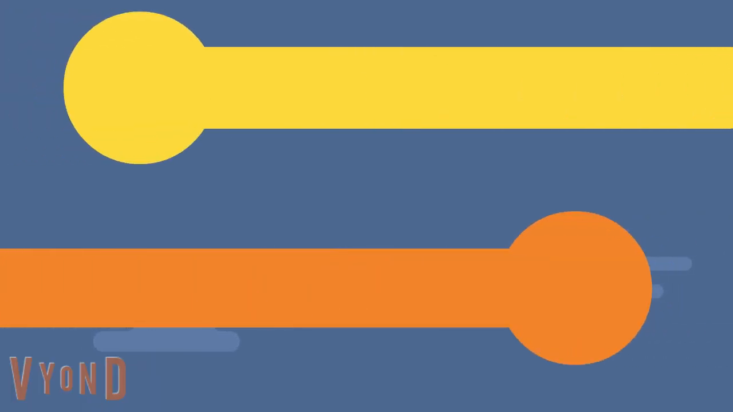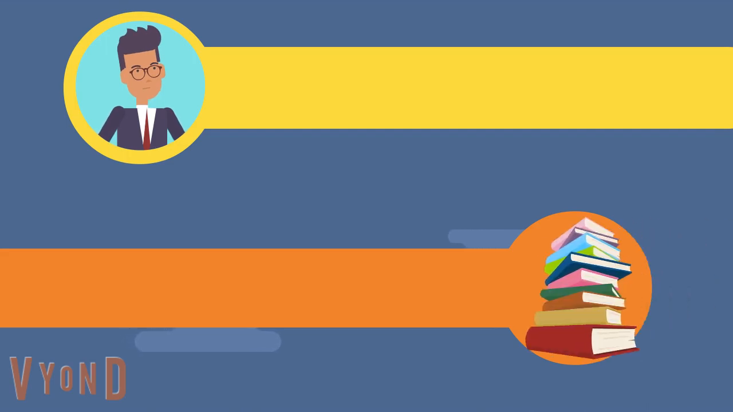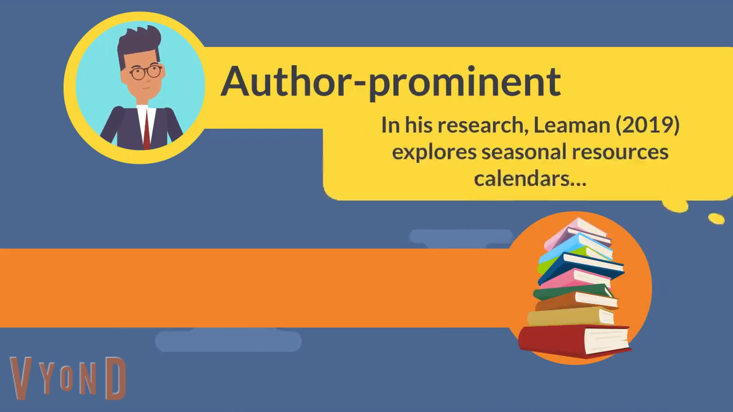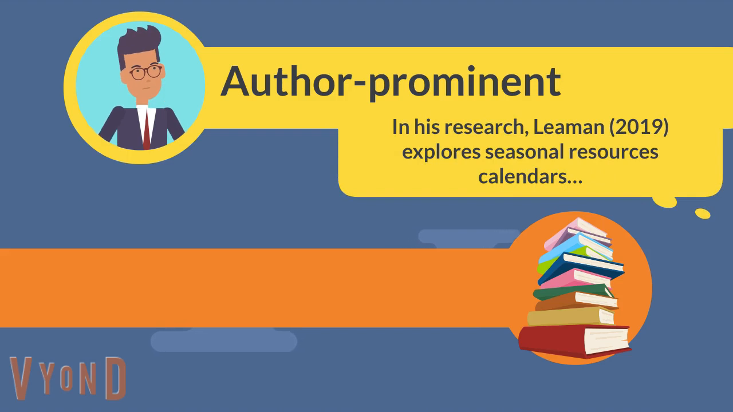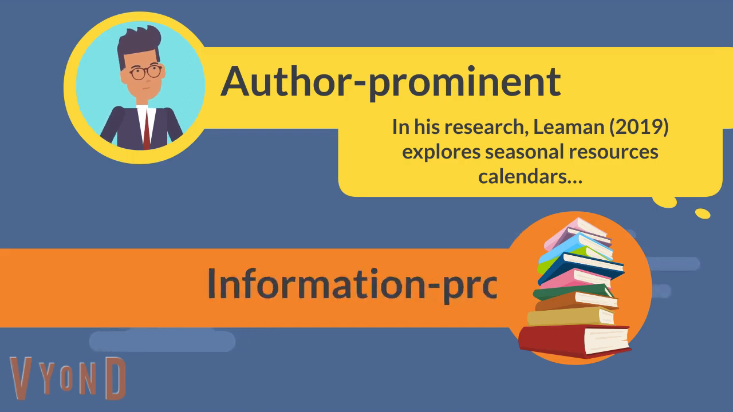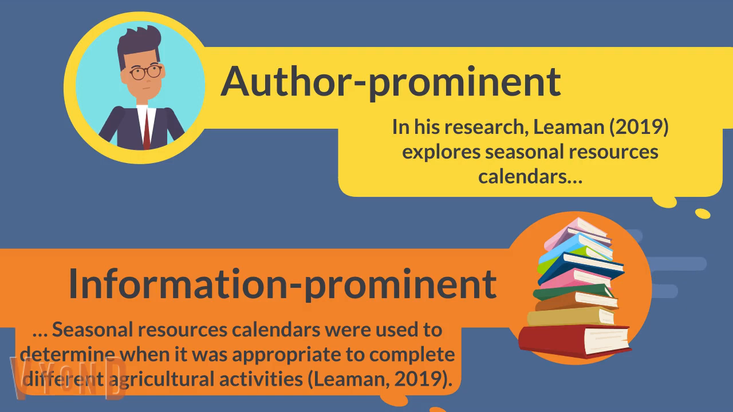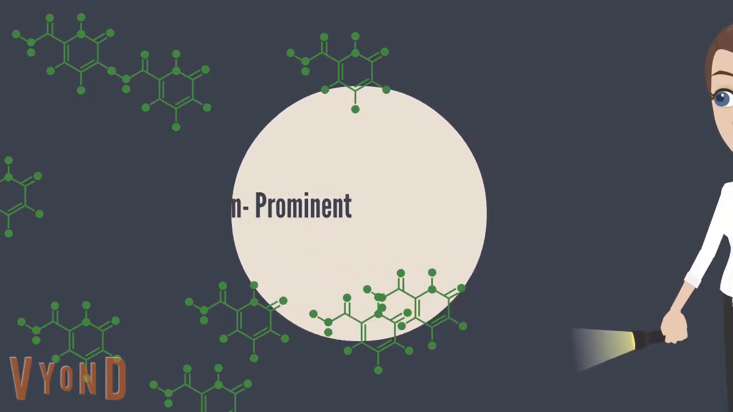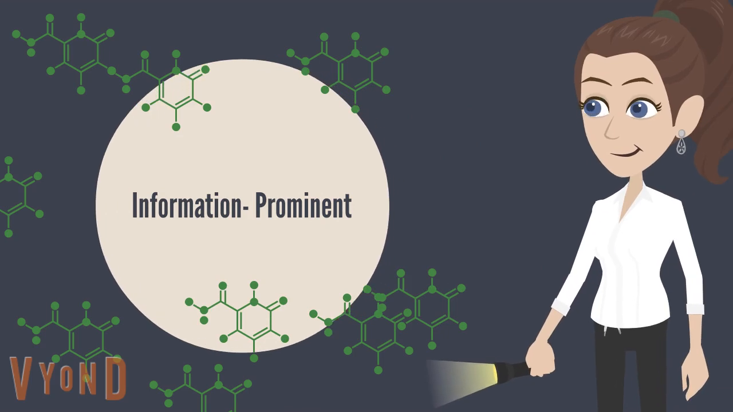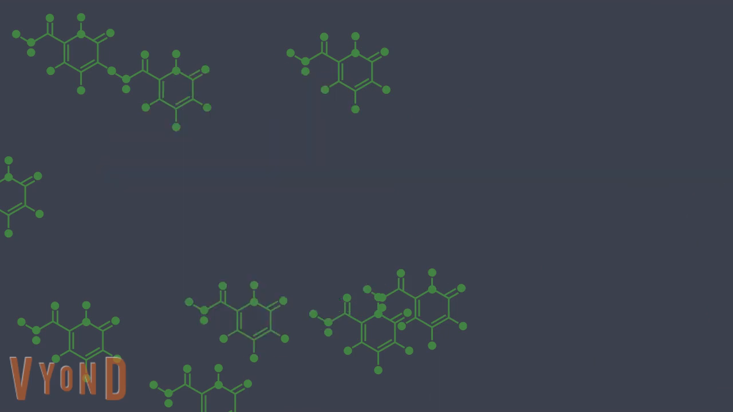Different referencing methods may highlight the importance of the author or give more weighting to the information. Author prominent citations is when the author is the subject of the sentence. It's the author's work that explains the topic. Information prominent citations, on the other hand, is where the information is the most prominent element of the sentence, followed by where that information came from. In science and engineering, information prominent citations are the recommended reference type.